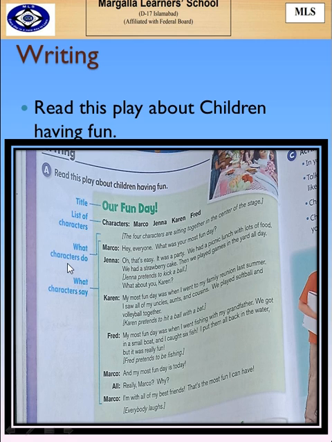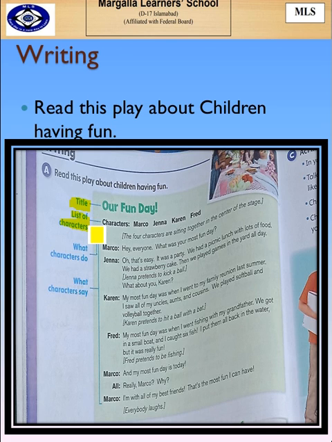You see there are different headings which are mentioned on the left hand side, like this one. Whenever you're going to start a play, you're always going to mention the title first. You're always going to start a play by giving it a title. For example, the title of this play is Our Fun Day. Then the next thing that you're going to do is give the list of the characters that are present in that play. For example, in this play the characters are Marco, Gina, Karen and Fred.